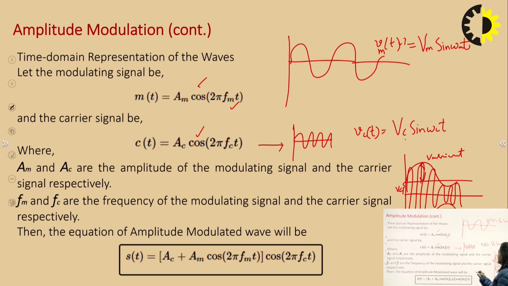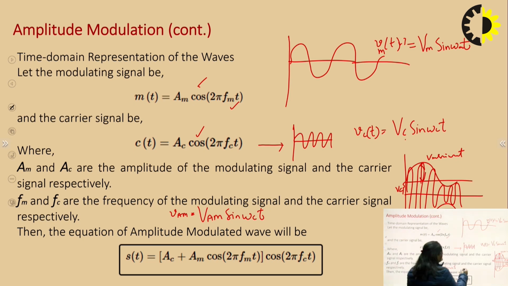So for writing the expression we can use v_am is equal to V_am sin omega c t, because in this AM wave the frequency will be the same as the frequency of the carrier wave. Small v_am indicates the amplitude modulated wave, capital V_am indicates the amplitude of the amplitude modulated wave, and sin omega c t gives the frequency of the amplitude modulated wave.